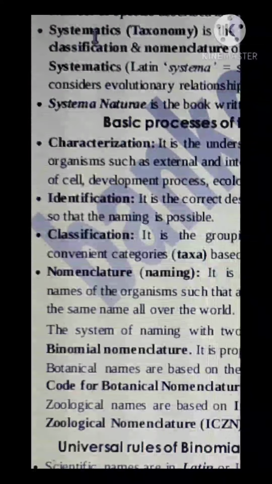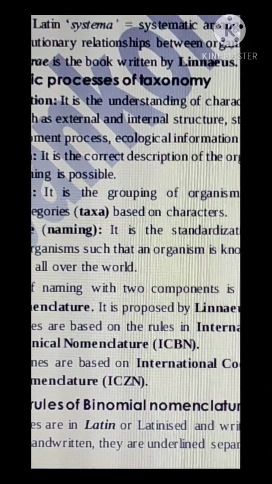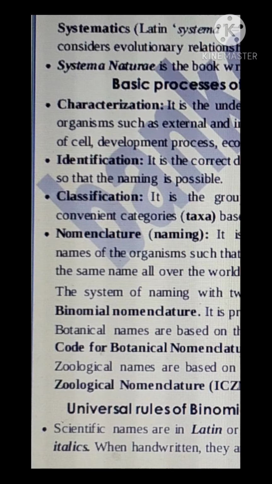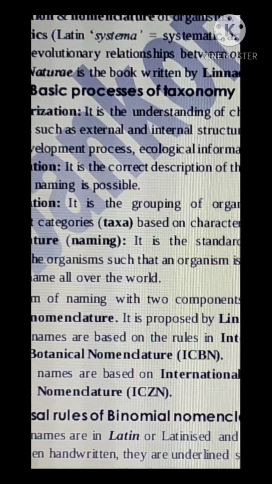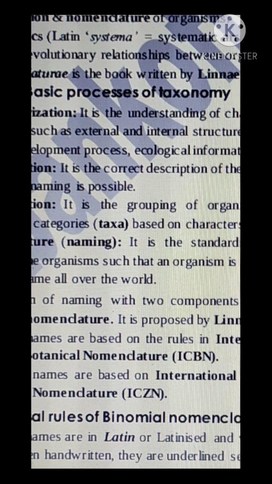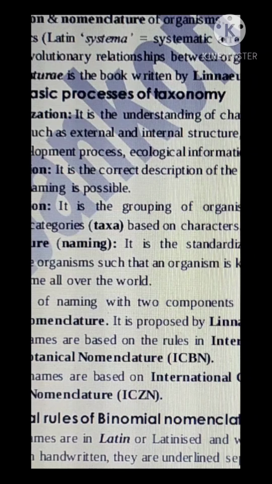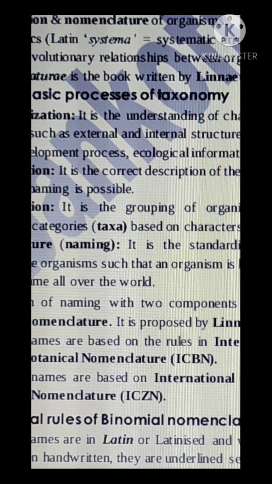First, understanding what type of organism that is, then identifying, then third one is classification. Classifying is the grouping of organisms into convenient categories or taxa. In biology we call group or categories as taxa. Taxon singular, T-A-X-O-N, taxon, group.